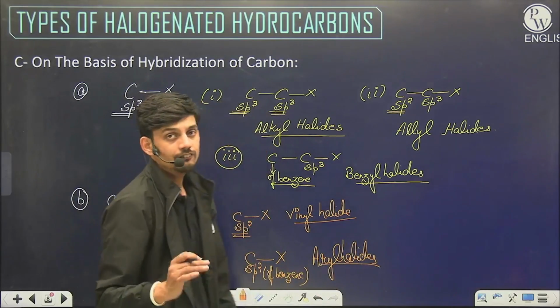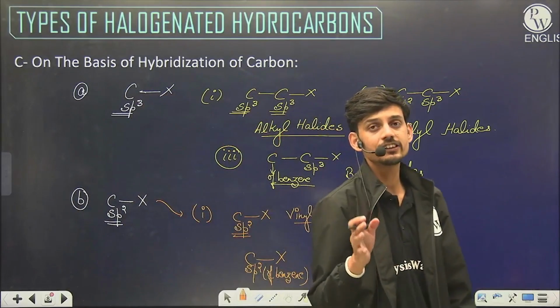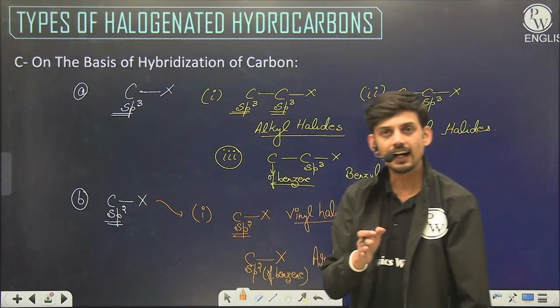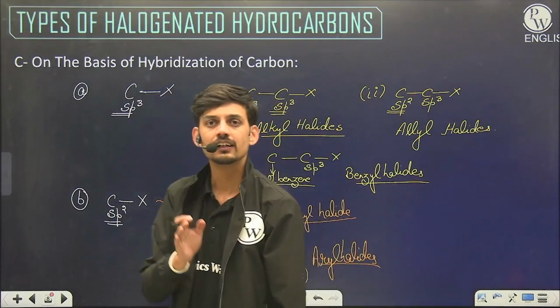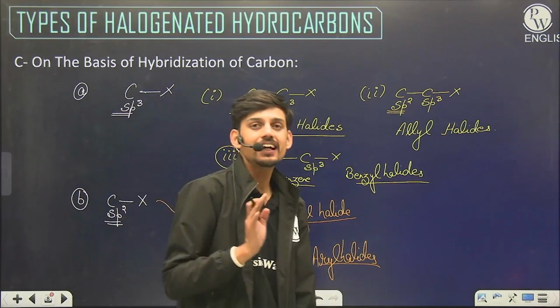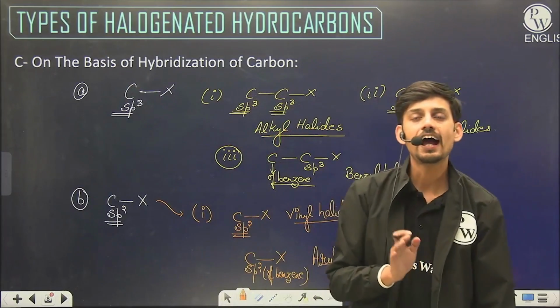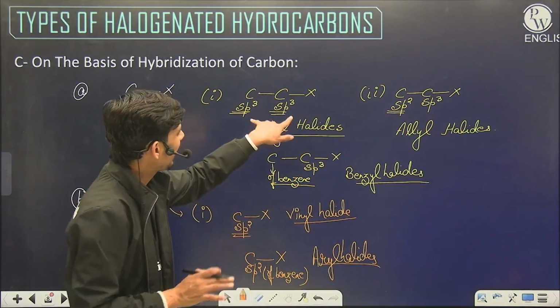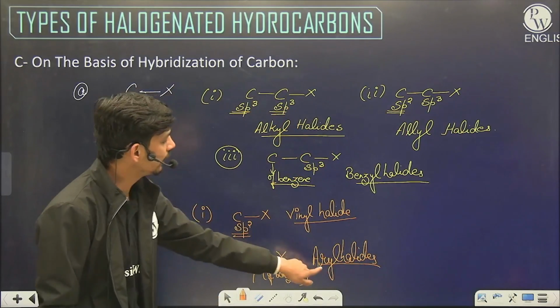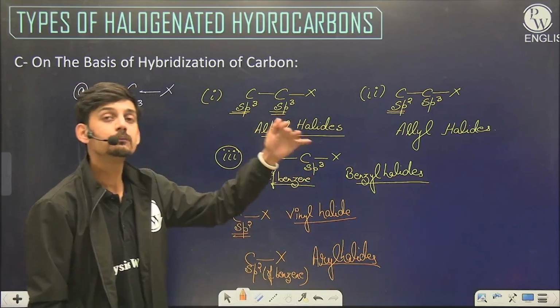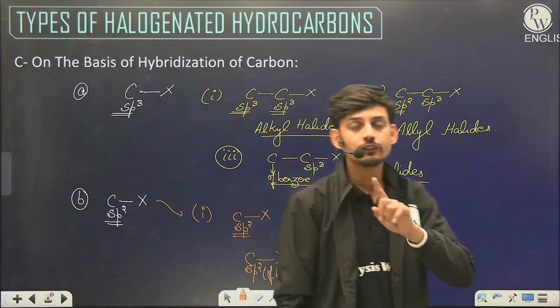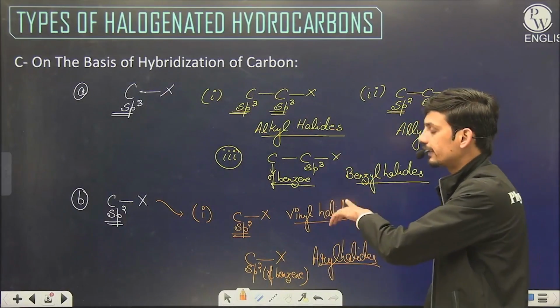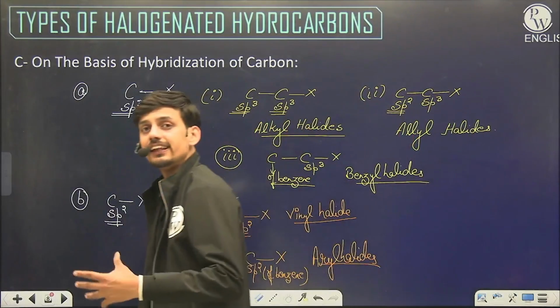So we have 5 different types of halides on the basis of carbon nature: alkyl or haloalkanes, allyl halide, benzyl halide, aryl halide and vinyl halide. The name of the chapter is haloalkanes and haloarenes. So we will be studying extensively one from each category, and we will be discussing their properties.